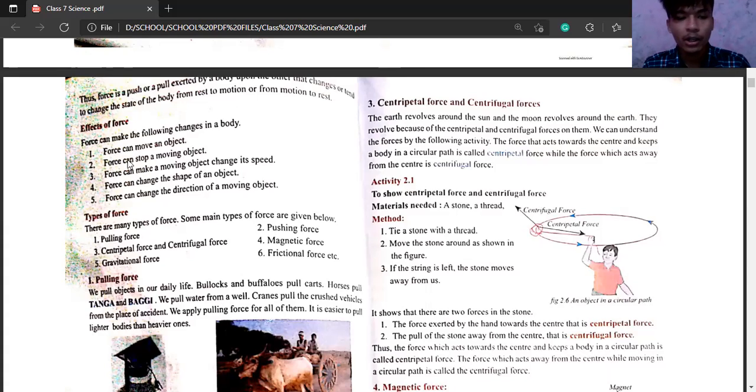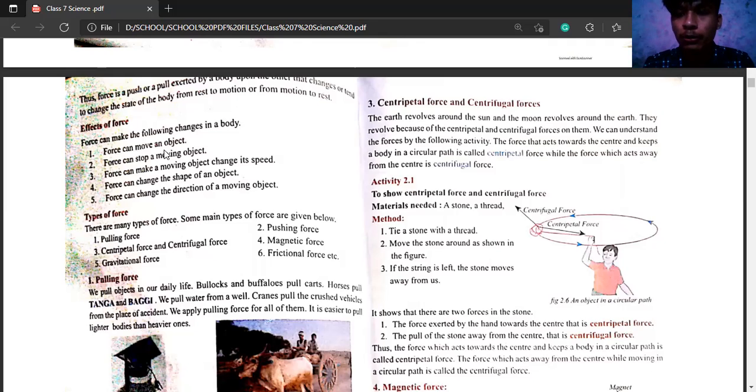Similarly the second effect, force can stop a moving object. By applying the force we can stop the object also. Just for example, the same ball. The ball is coming towards you at a high speed.